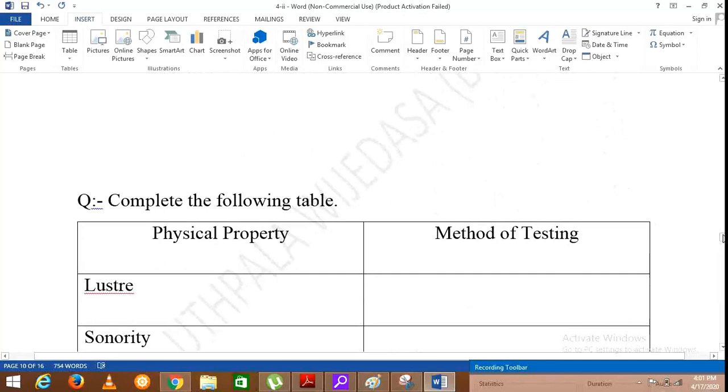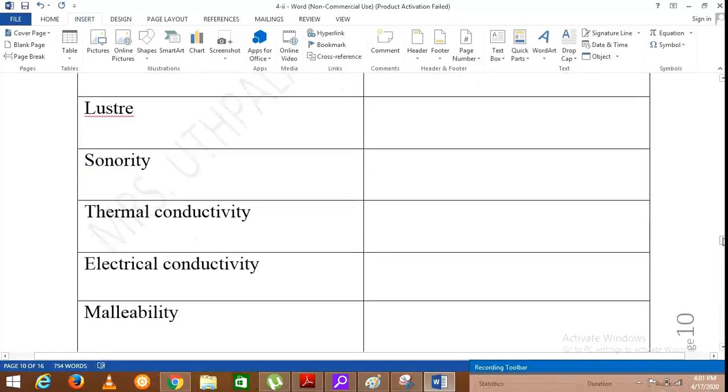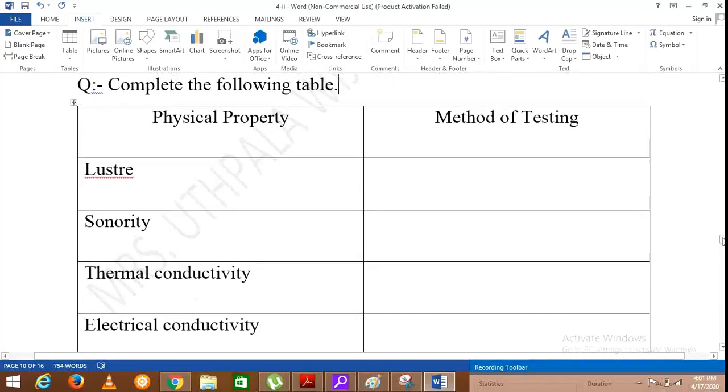Then you are asked to complete this table: the physical property, and how we are going to test that particular physical property. Luster.